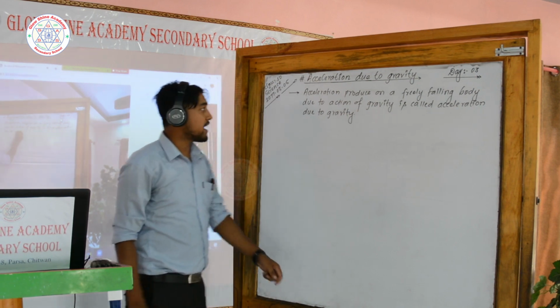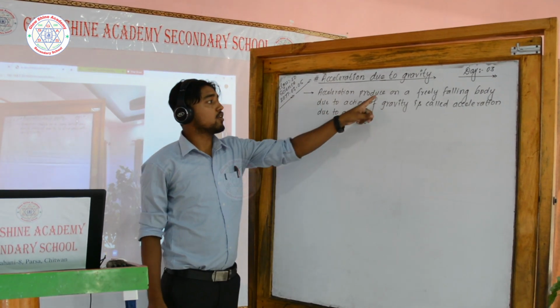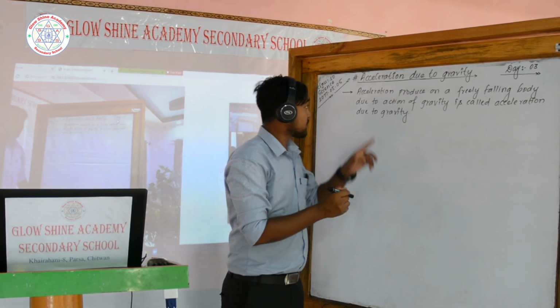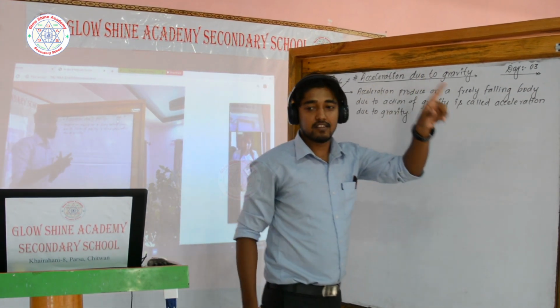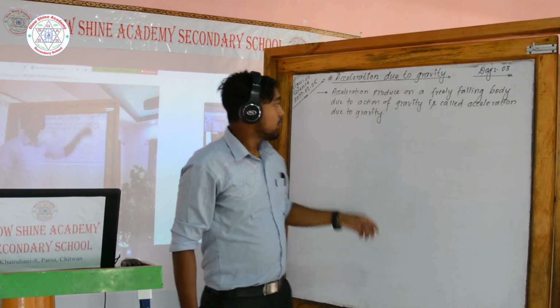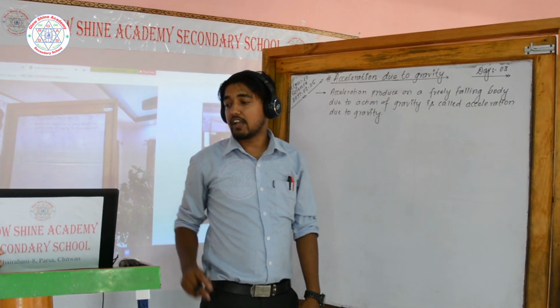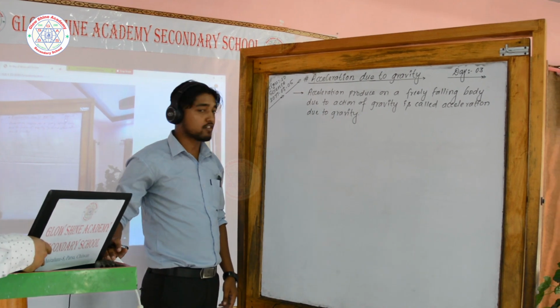You can write like this also. Acceleration produced on a freely falling body, or you can change it by this: velocity change on a freely falling body due to action of gravity is called acceleration due to gravity. You can write like this also.